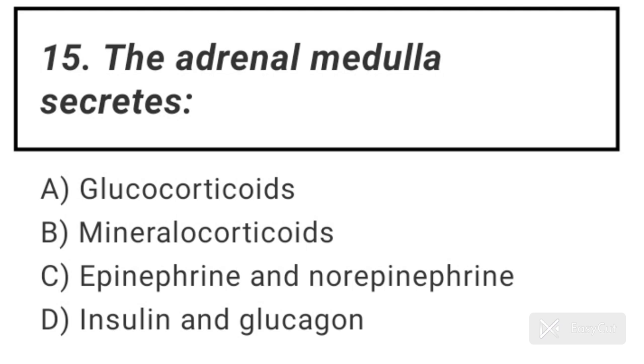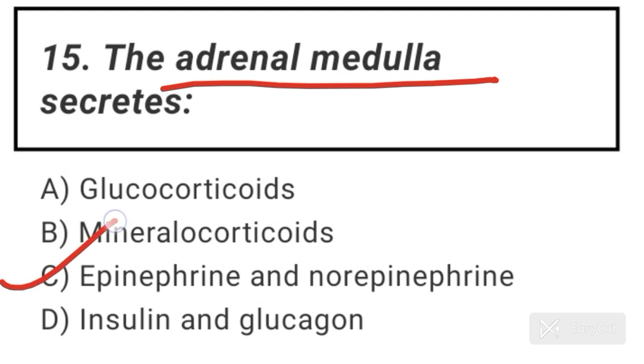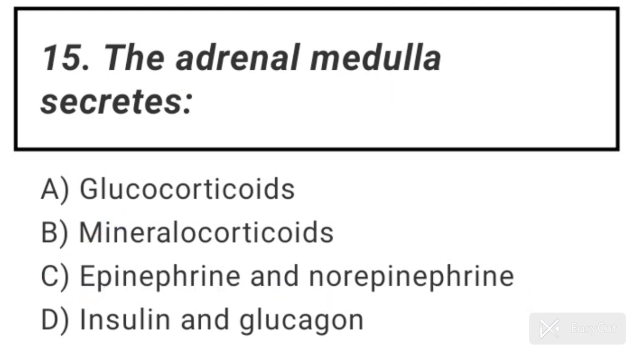Question number 15. The adrenal medulla secretes. The adrenal medulla secretes two hormones called epinephrine and norepinephrine. Epinephrine is also called adrenaline and norepinephrine is also called noradrenaline. And these are commonly called catecholamines. So here option C is correct. Adrenal medulla secretes epinephrine and norepinephrine.